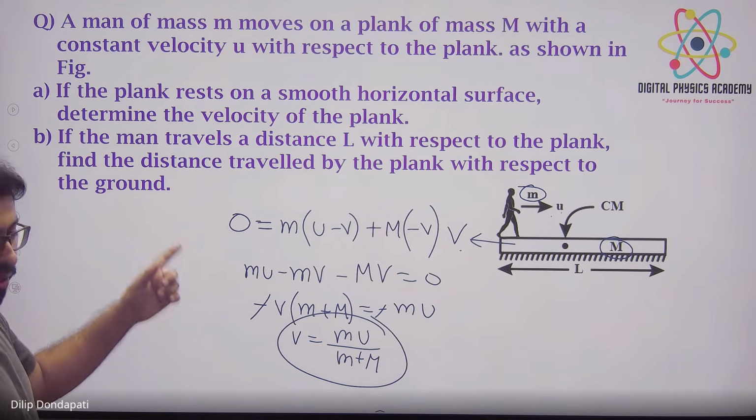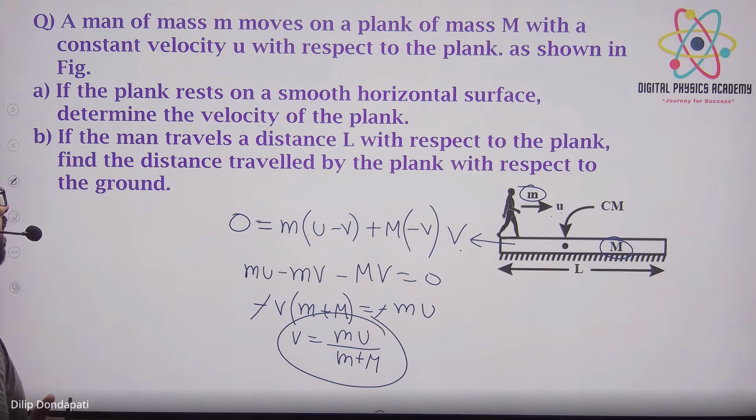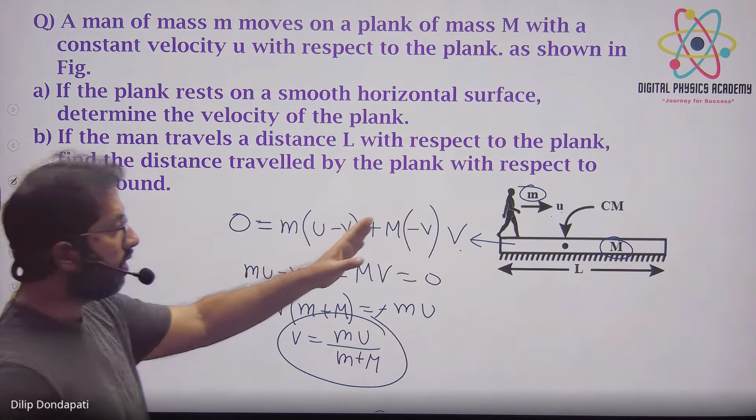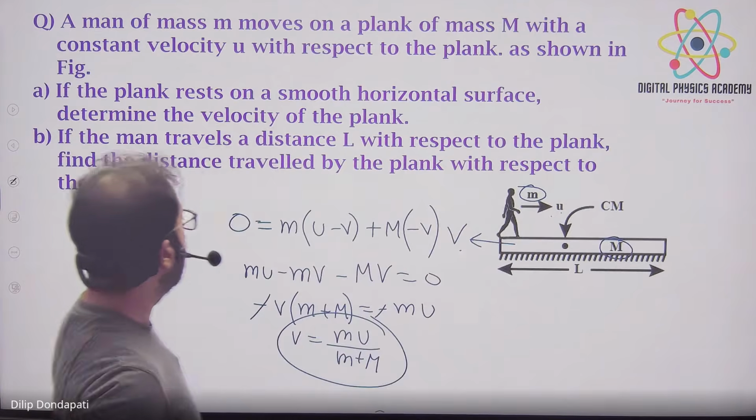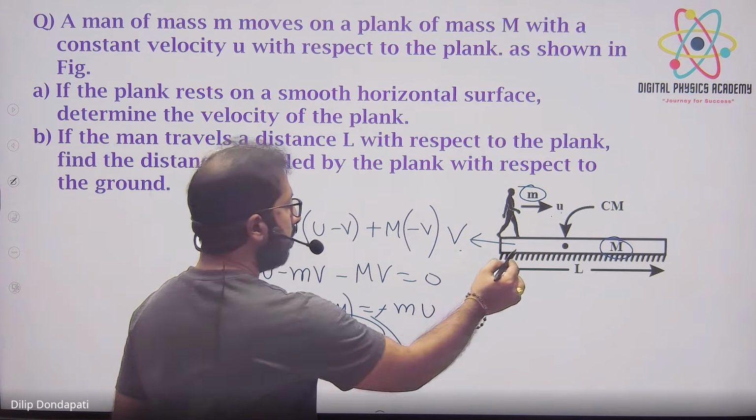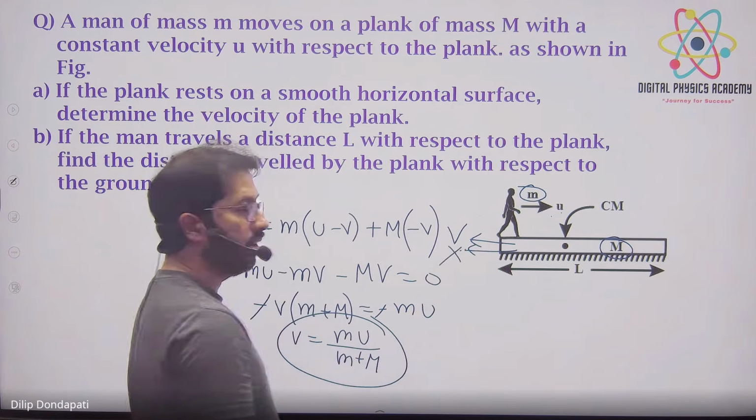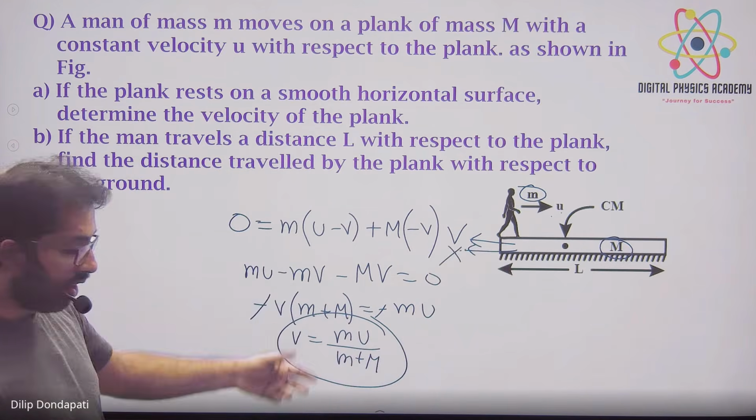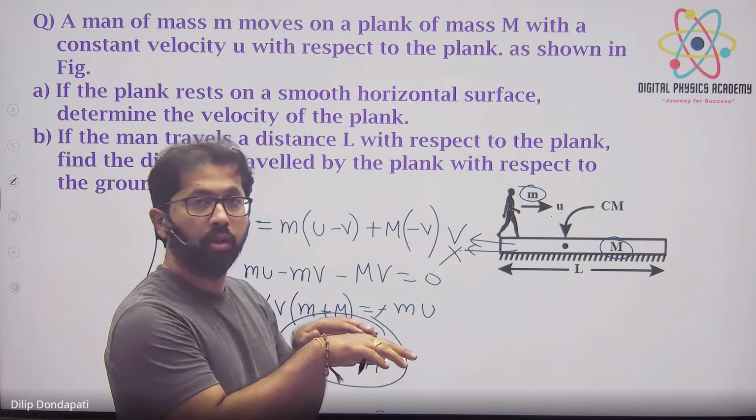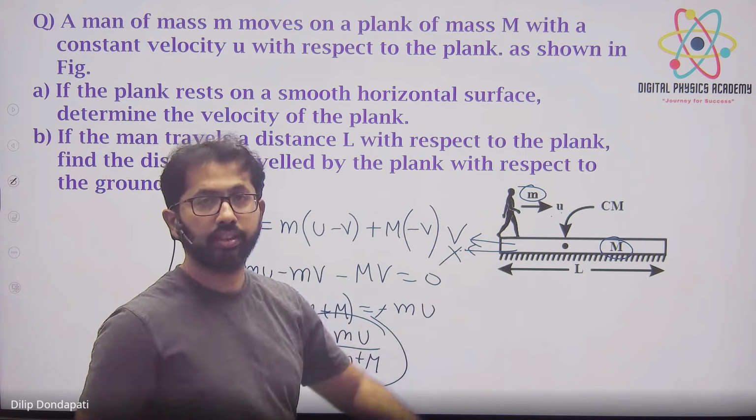No, the second one you know already. If the man travels a distance L with respect to the plank, now the man is traveling this total distance on the plank. Find the distance traveled by the plank with respect to the ground. Assume the plank travels distance x when he walks. What is the value of x? If the man moves, the plank also moves, definitely, because it is frictionless. If the board goes this way, then the man comes back.